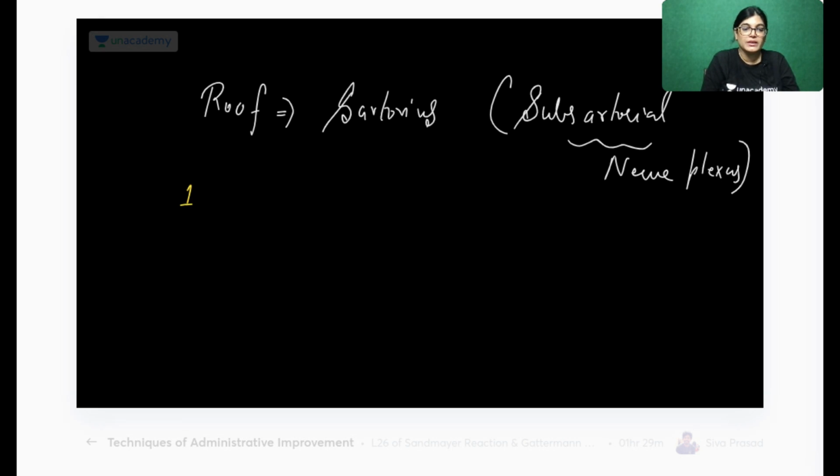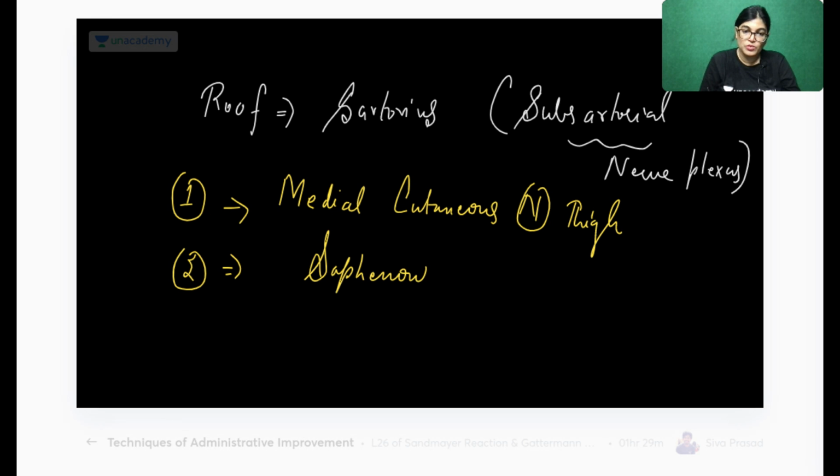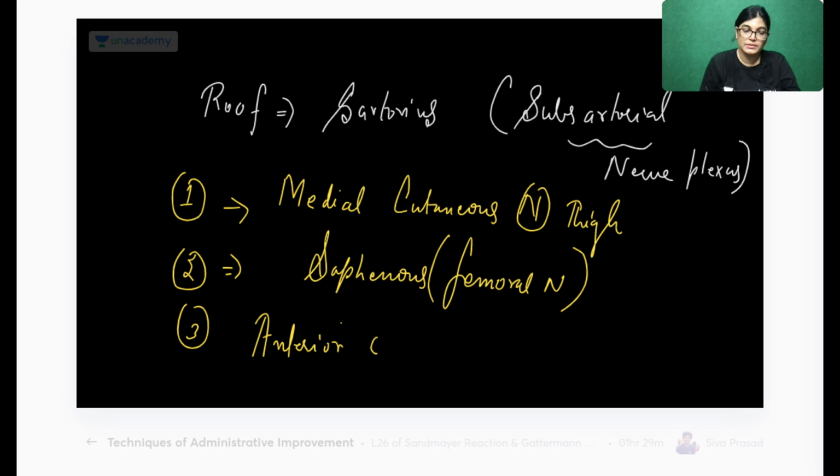It is formed by 3 nerves, write down the names. The medial cutaneous nerve of thigh, the second one is the saphenous nerve, branch of the femoral nerve, posterior division. And the third is the anterior division of the obturator nerve.